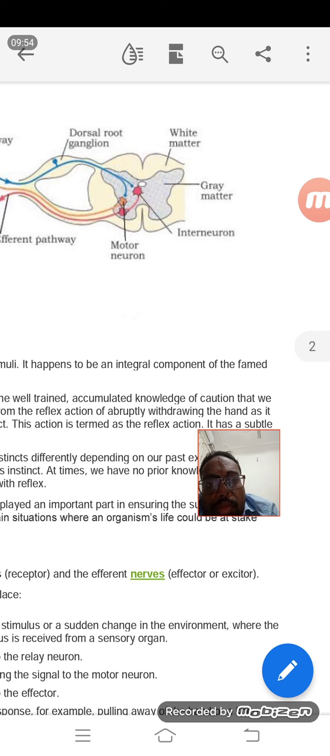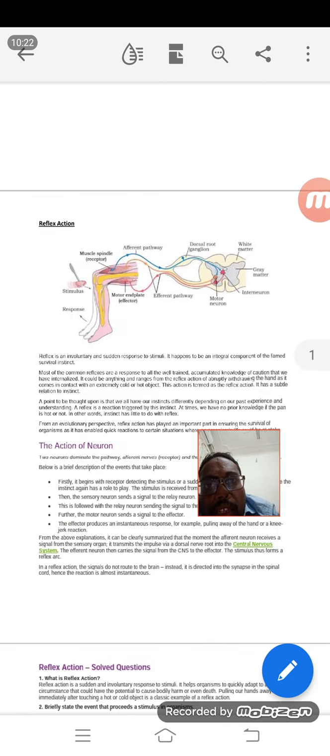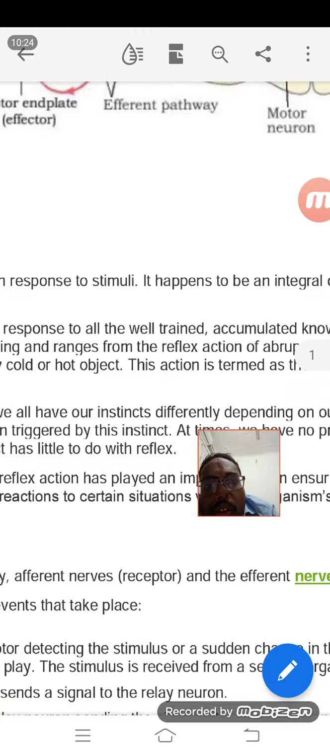Is it clear? And there is one more interesting fact: the brain itself. When the brain is paining, the brain can't recognize it very fast. If any other part of the body is paining, the brain can understand it very fast. This is the main thing. So this particular function or action is known as reflex action or reflex arc.